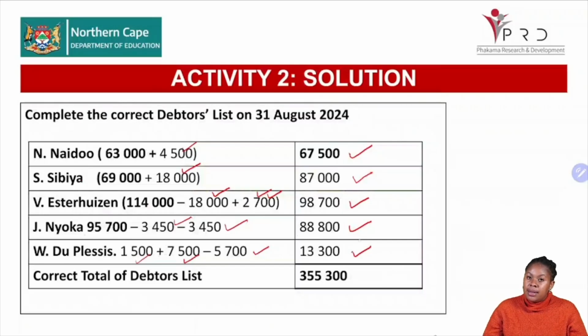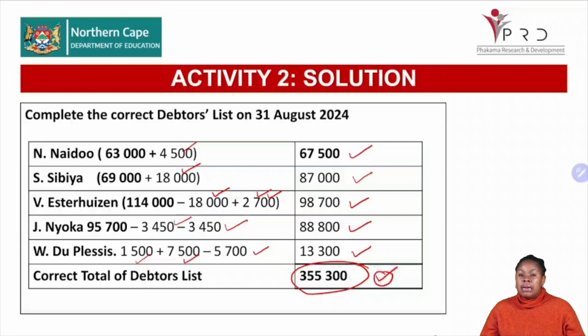We plus and minus accordingly, right? Obviously, in this case, we're just adding everything together. But the main rule is, do you see that your debtors list is now equal to your debtors control? And now we can say that we have successfully reconciled our books. Our books are now matching.